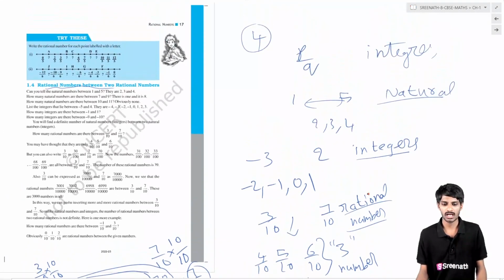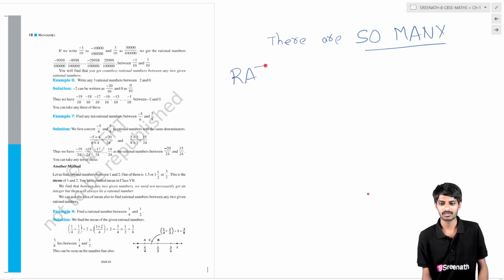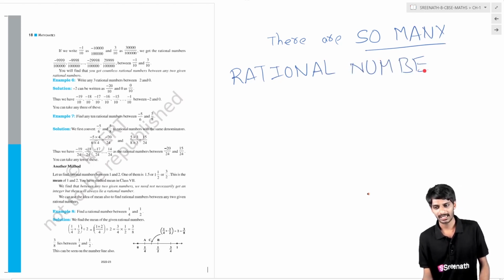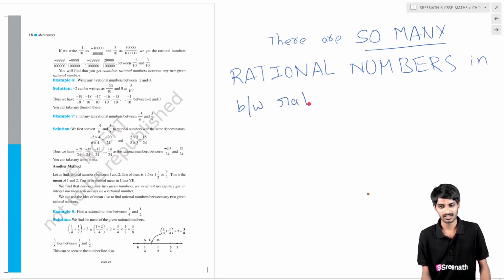Finally, one conclusion I am going to give you. I am writing very big: there are so many rational numbers we can write or we can represent in between rational numbers.